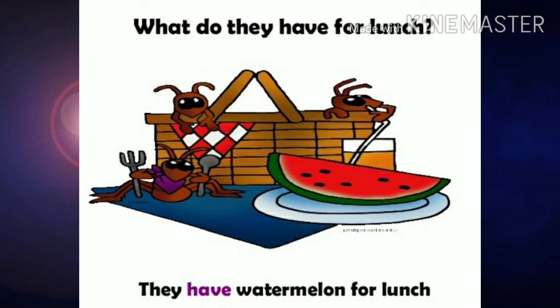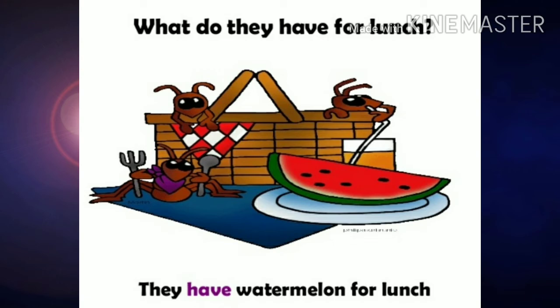The second type of questions is the WH question. When you make a WH question, you have to add a WH word before what you have framed already for yes or no questions. For example, do they have lunch? Before that you have to use a WH word. What do they have for lunch? They have watermelon for lunch. The thing is that you must add the WH word before that.